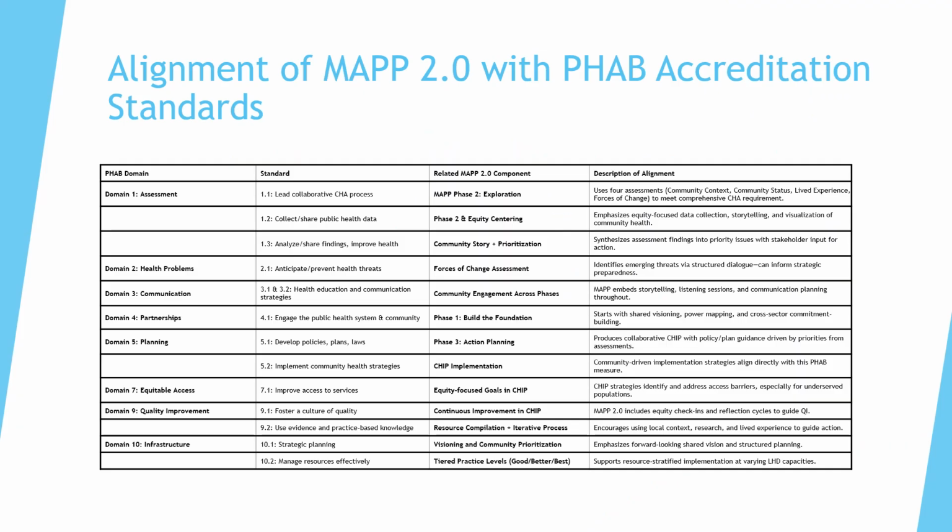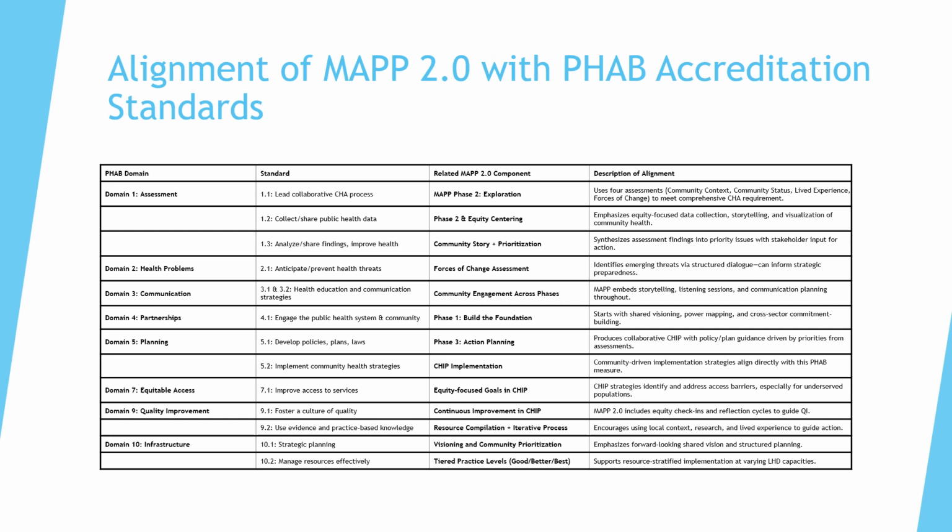So let's go a step deeper and look specifically at how MAPP 2.0 aligns with PHAB accreditation standards. Each phase of MAPP 2.0 maps clearly to key domains in the PHAB framework. Phase 1, building the Community Health Improvement Foundation, supports domains 4 and 10 by strengthening partnerships and infrastructure, documenting how you build your CHA team, how roles are defined, and how decisions are made, all aligned with these standards. Phase 2, telling the community story, connects directly to domain 1. You're collecting, analyzing, and sharing data on population health.